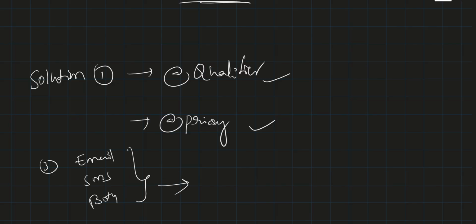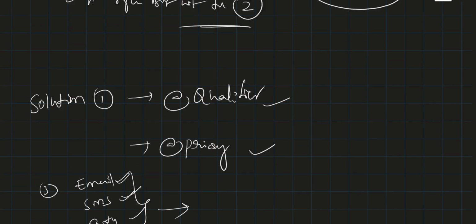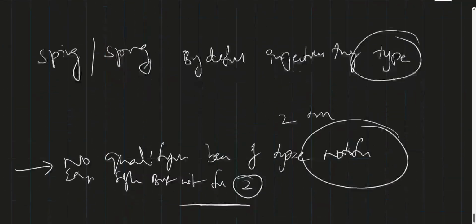If it is based on a parameter, email, SMS, or both, then we need to inject two instances. So it can be resolved in the service class.